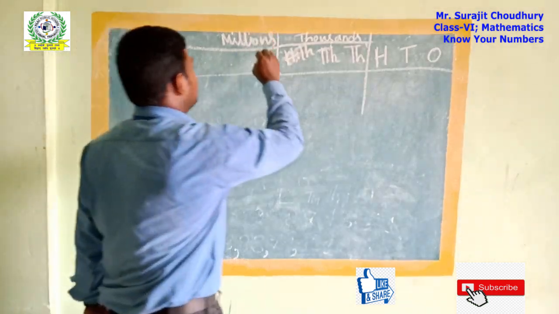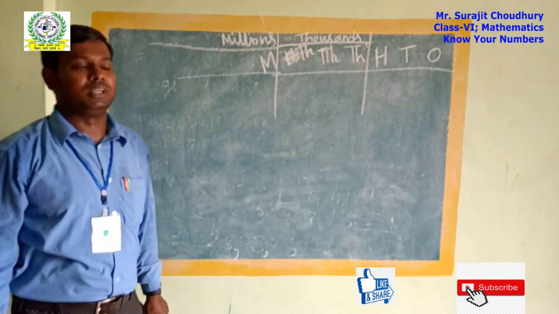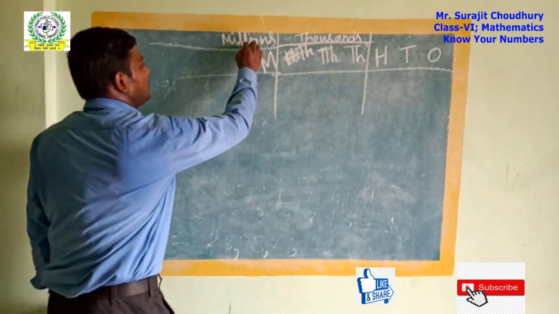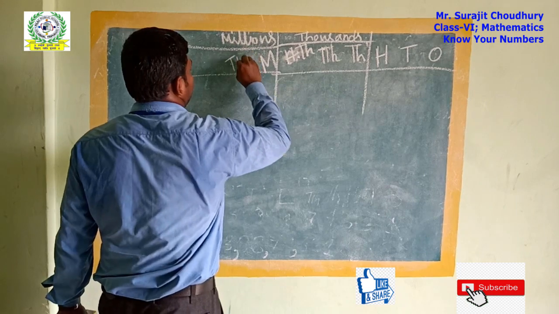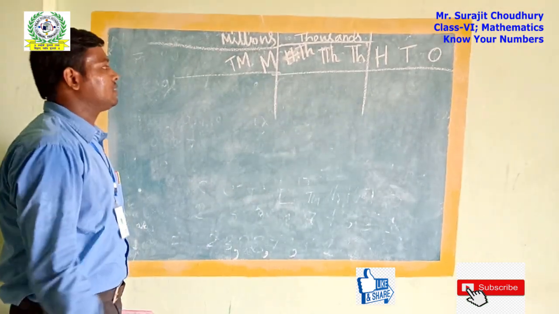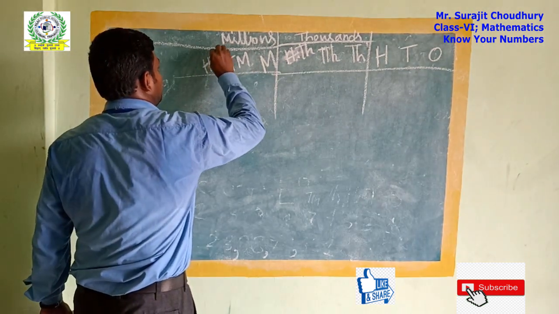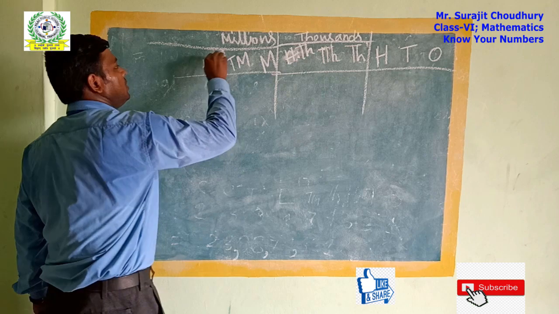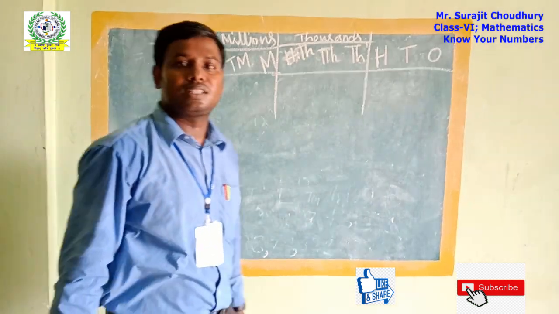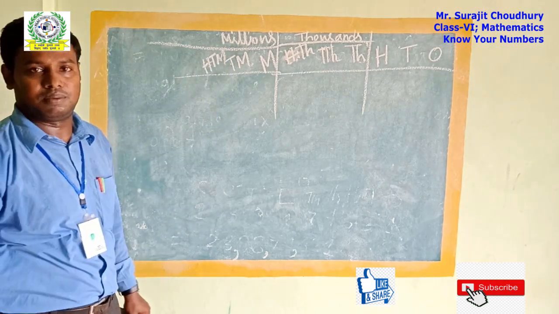Here we should get 3 places. The first one is only million, which I have written in short as M. Then another one is 10 million, which I have written here as TM. Another place you will get after the 10 millions is 100 million, HM. I have written only the short form. So this is for the millions place system.